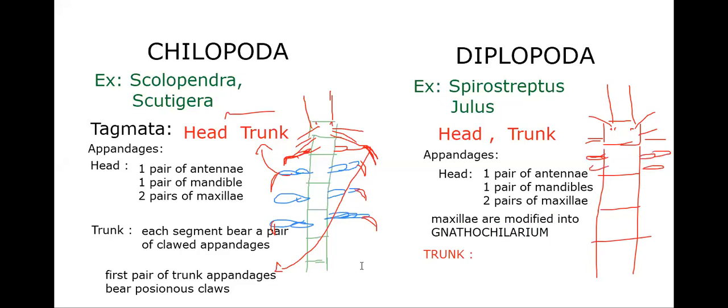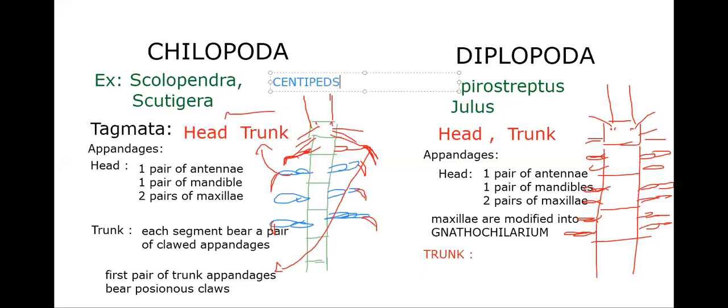That means each segment bears two pairs of jointed legs. You might have seen this kind of animal. In the case of Chilopoda, one pair of jointed legs in each segment. In the same way, Diplopoda. So on that basis only we have the name.